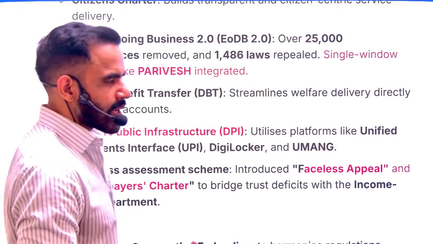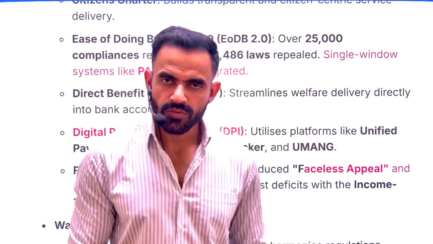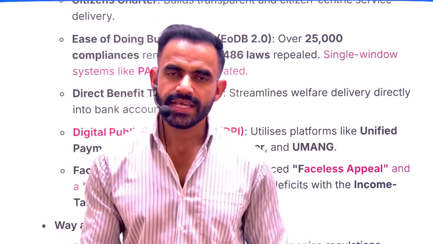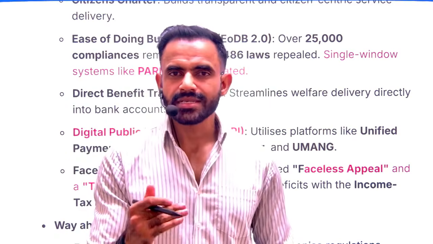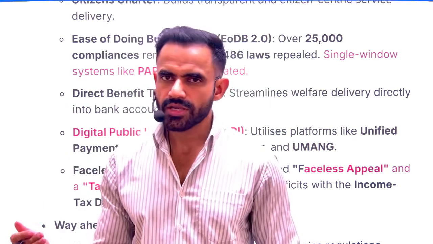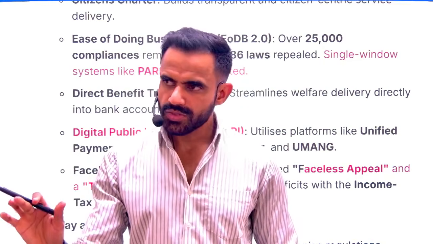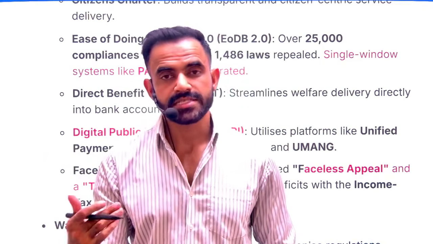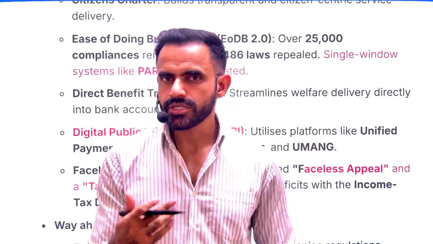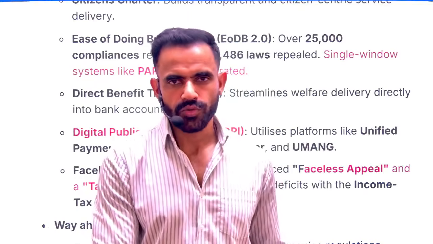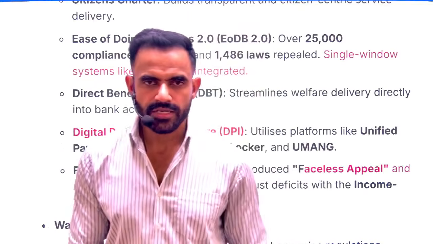Now apart from this, what else is being done? So one of the most important thing is digitization. So for that purpose, DPI is there. What is DPI? Digital public infrastructure. So government is working on the digital infrastructure so that services can be provided in a faster manner, in a time efficient manner, and there will be less concentration of the power in the hands of the bureaucracy. Okay, so that's why it is quite important.